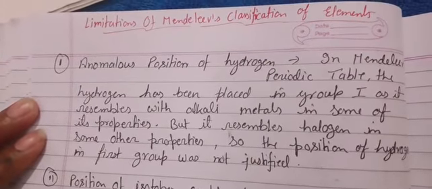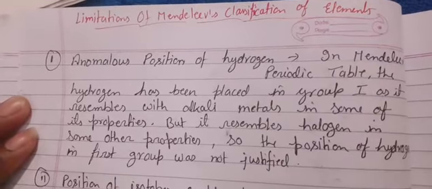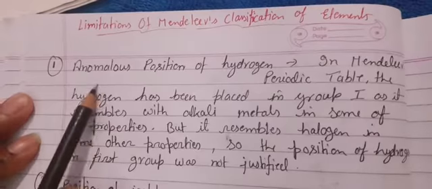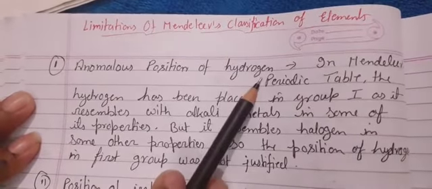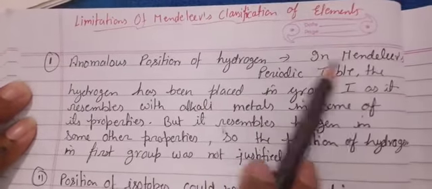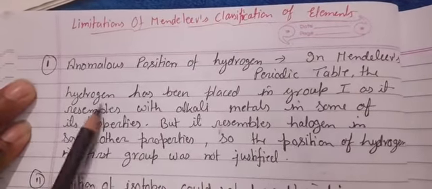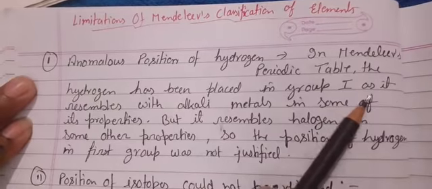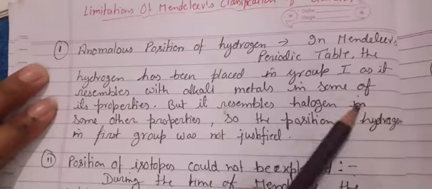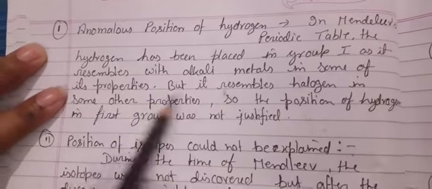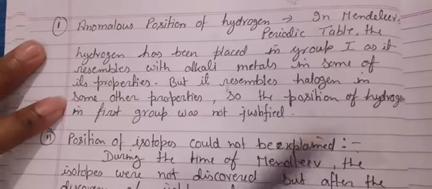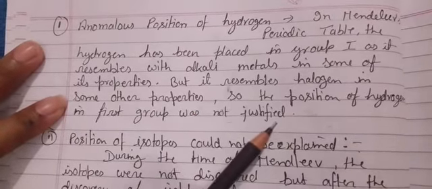Fine children, so let's see what was the first drawback or first limitation of Mendeleev's periodic table. First is the anomalous position of hydrogen. Already in my last video I ended up to this point. In Mendeleev's periodic table, hydrogen has been placed in group 1 as it resembles alkali metals in some of its properties, but it resembles halogens in some other properties, so the position of hydrogen in the first group was not justified.